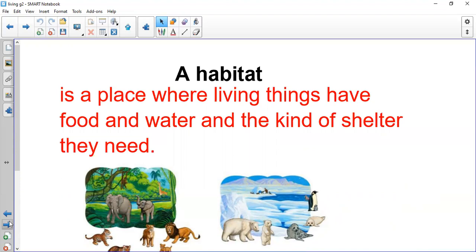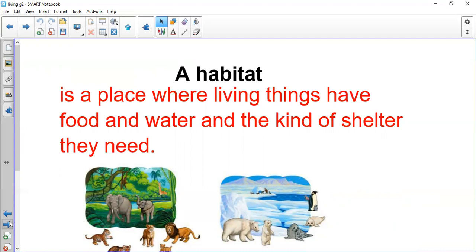They must find all the things that they need, because if the living thing misses one of these needs, he will die, or he will look for another habitat to live in. So habitat, a place to live. What should we find in the habitat? We should find food, water, and shelter.